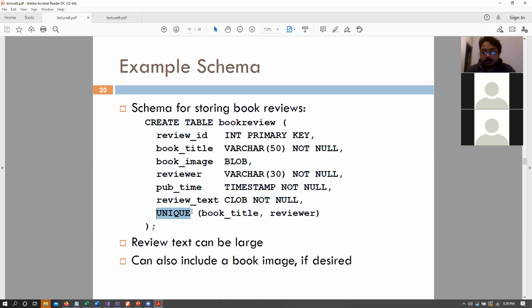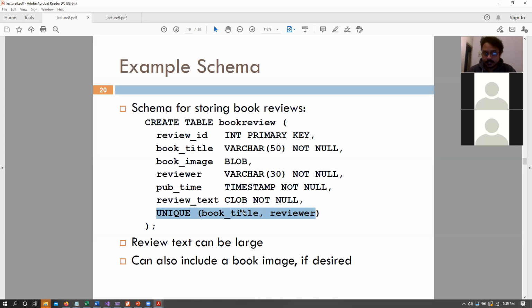My unique candidate key would be book title comma reviewer, right? So what this means is no reviewer can post a review of a book more than once.